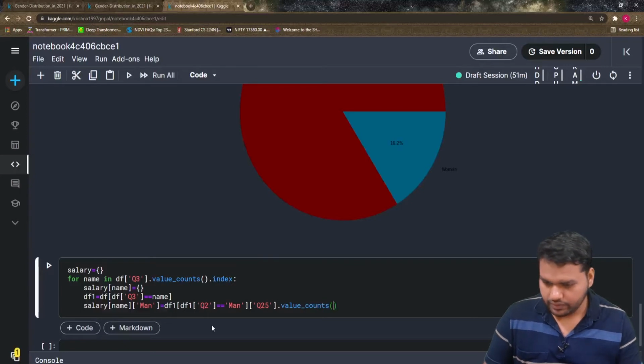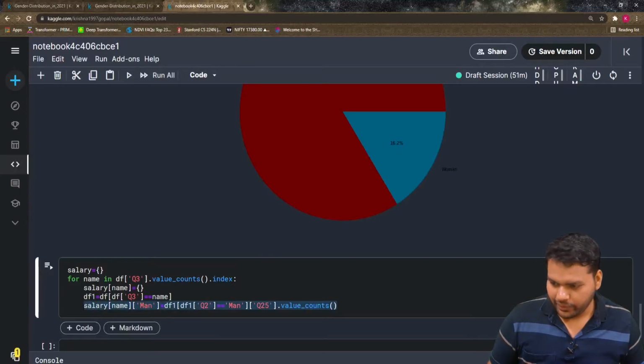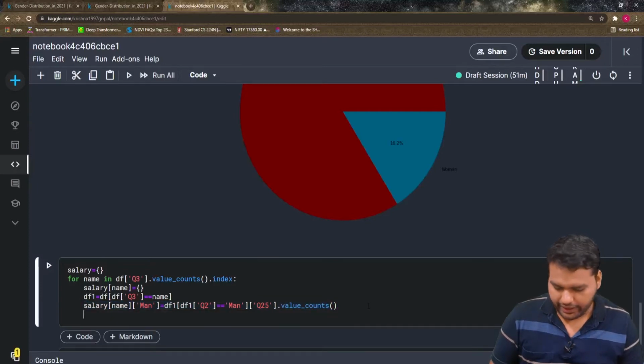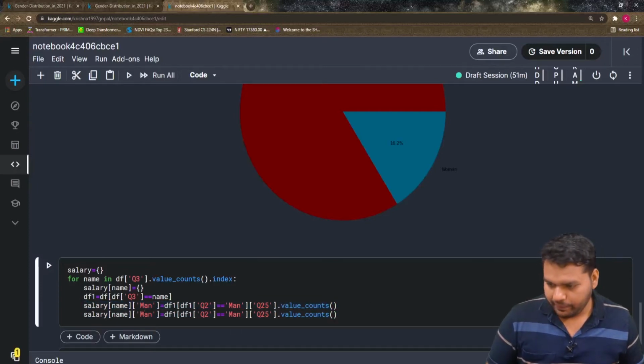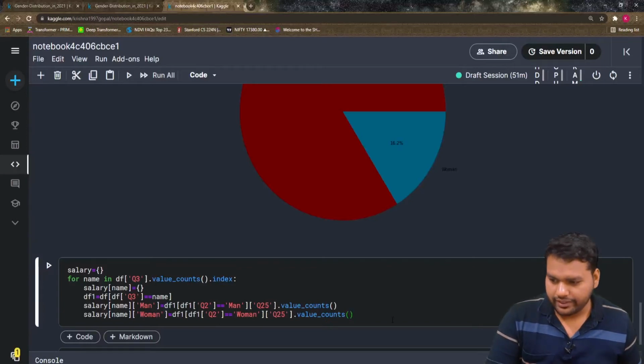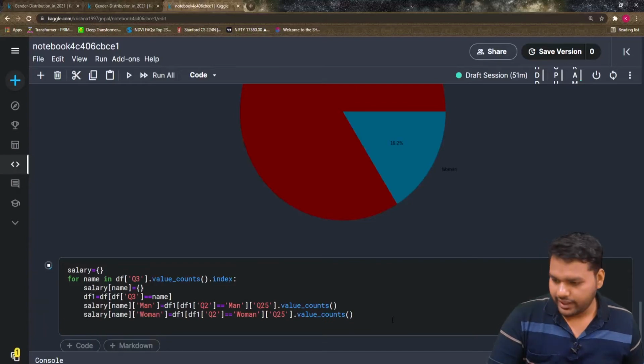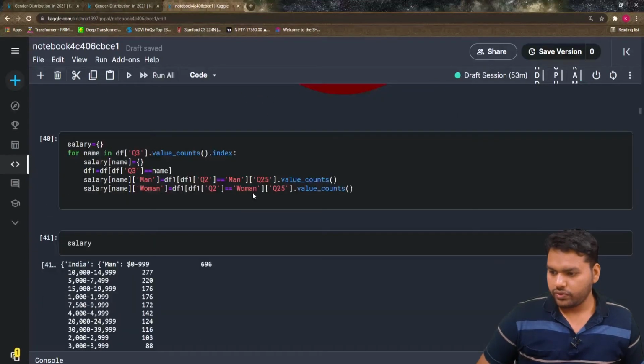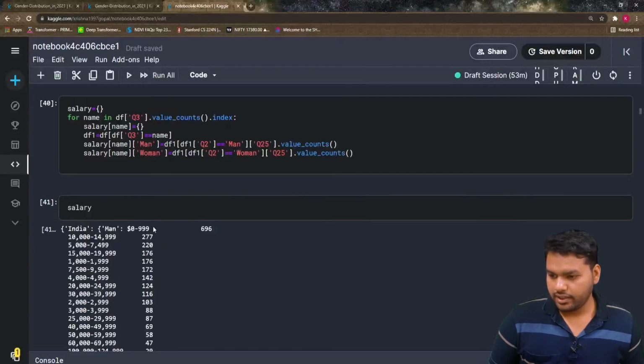counts. I wrote it the correct way, but I don't know, let's see if the error comes at the end. Maybe I have a doubt. Woman should be the woman, right? Q25 has the salaries, I think. So let's see what is the salary. So we get for every country, 696 men are earning $0 to $1,000.